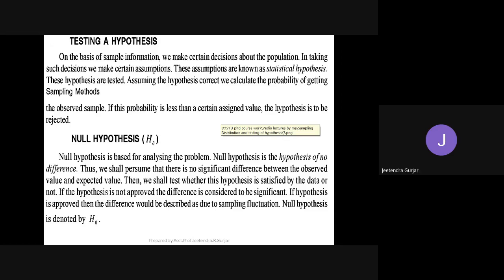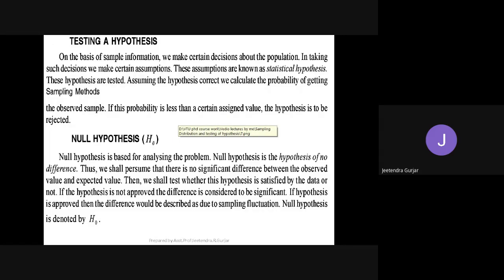Suppose one example I will tell you. You have written the exam now, right? You assume this answer is correct, and you submit. You just think that randomly these answers are correct, and then you submit. Then the calculation starts. Probability of getting the sample results. So we will follow the method. In the observed sample, we just see if this probability is less than a certain assigned value.